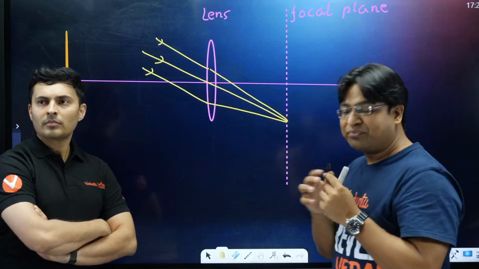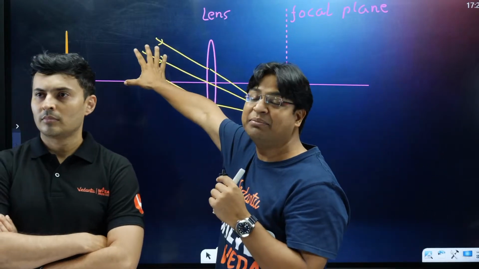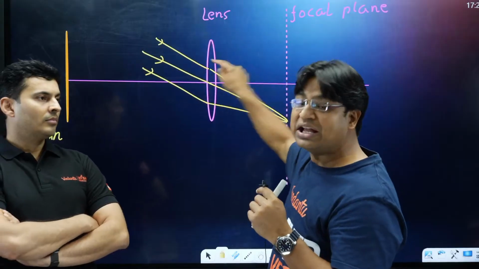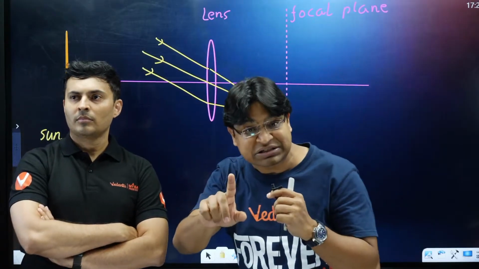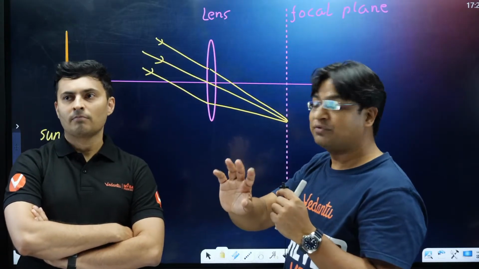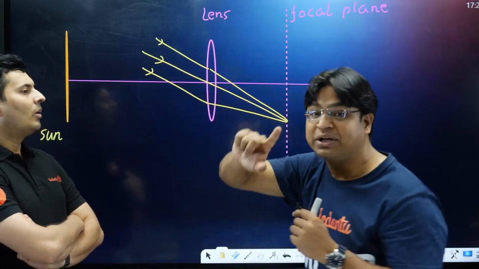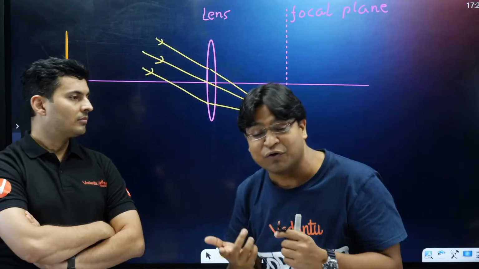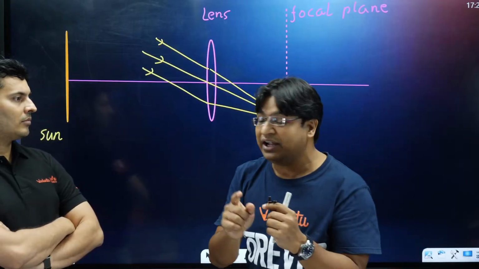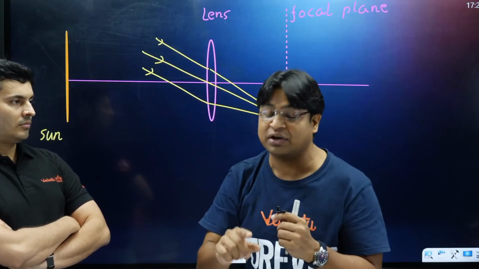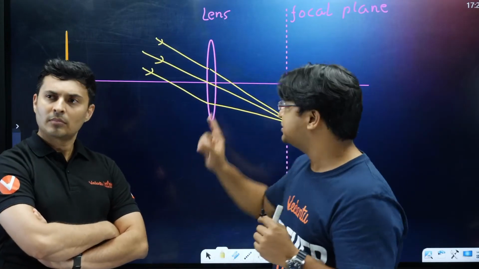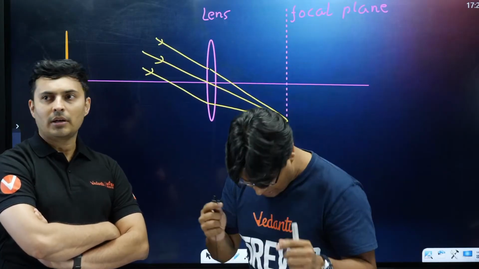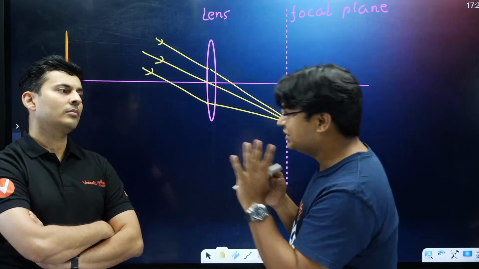So my question was, where does a parallel beam of light converge after passing through a convex lens? The answer is at a point in the focal plane, not necessarily the focus. It would converge on the focus if the beam had been parallel to the optical axis. Where in the focal plane, you can identify by paying attention to the chief ray. What is the chief ray? The chief ray is the one which passes through the optical center of the lens. It passes through the lens undeviated. This is one of the key ideas that I would be using in my explanation.